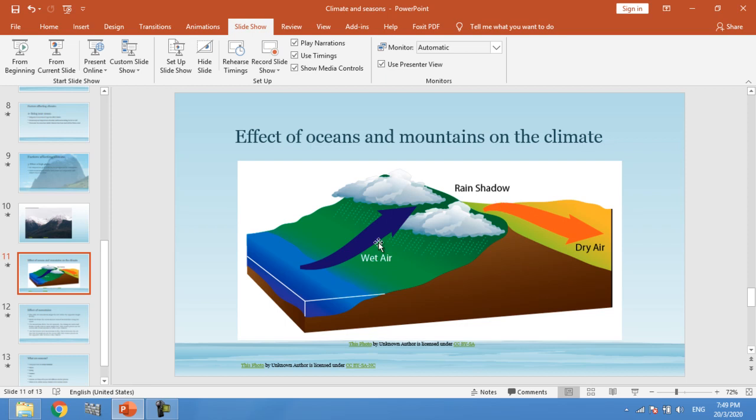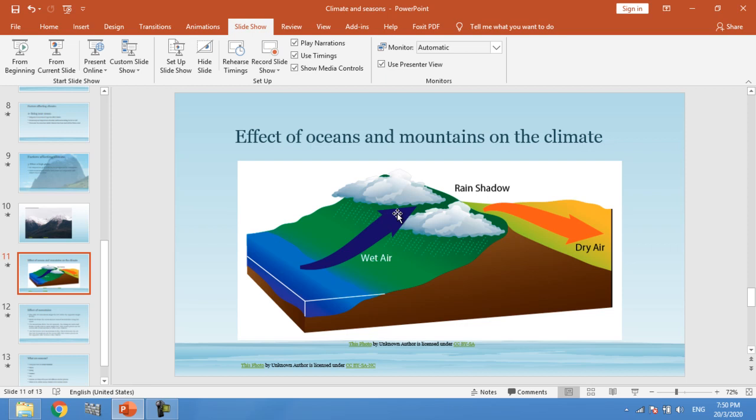We will find that moist air comes from the ocean. Moist air means air filled with water vapor. This moist air, facing this side of the mountain, will rise up the mountain, and by rising up, as we mentioned before in the effect of high places, it becomes colder.